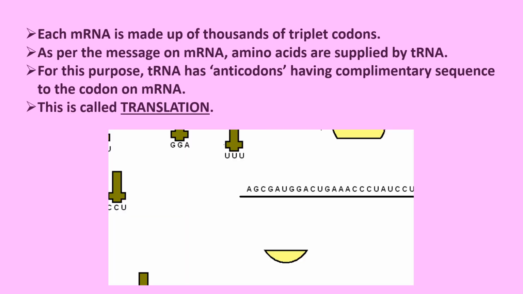So you see mRNA here having A, G, C as a triplet codon, G, A, U, G, G, A, C, U, G, and it has A here. So this transfer RNA is going to fit here, A, and U, U, U. Now this process is called translation.